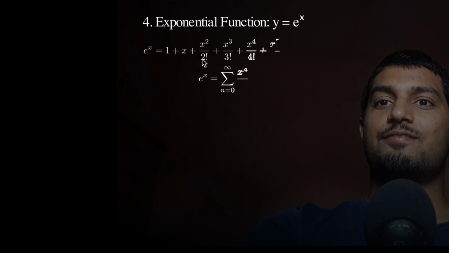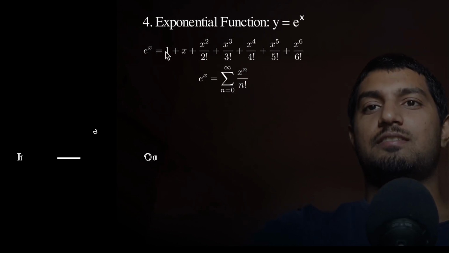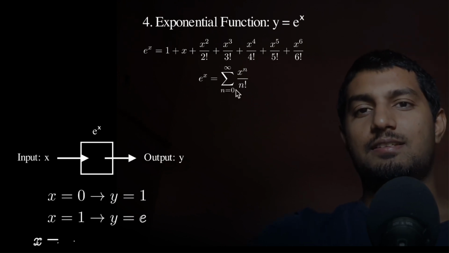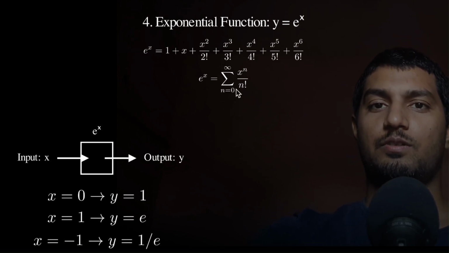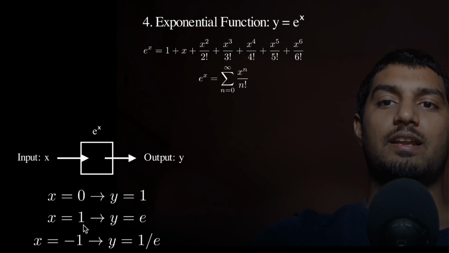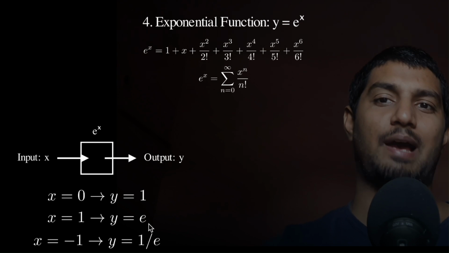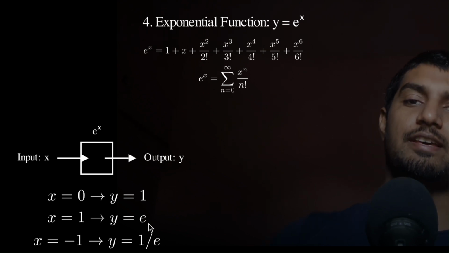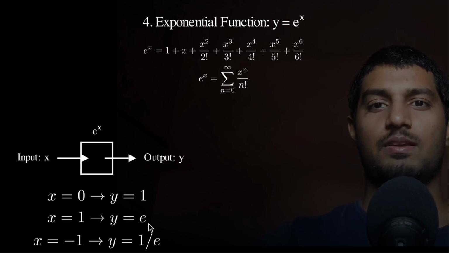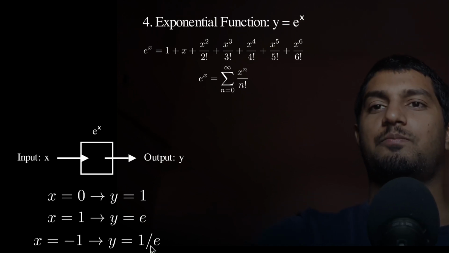So the exponential function we can also break down into a Taylor series. What this means, basically, this series looks something like this and goes till infinity. You can write maybe like this, and if you see over here, if you pass 0, I'll get 1. If you pass 1, I'll get e. E is basically a number, just like pi has the value 3.14. E is also a number, I think 2.718, something like this, right? And you can replace that value over here and we get these values.